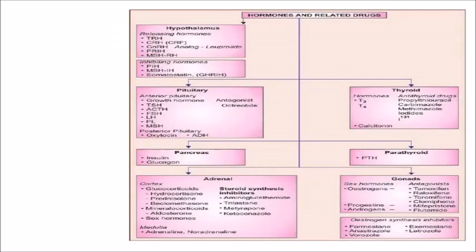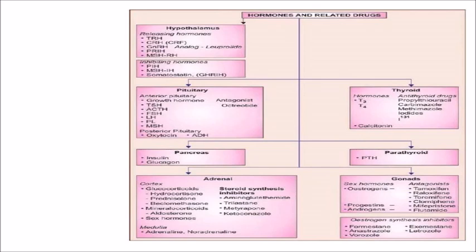Now we know about hypothalamus, anterior pituitary and posterior pituitary. Then we have the thyroid gland, which produces the hormones T3, T4 and calcitonin. Pancreas produces two primary hormones, insulin and glucagon. Insulin, which suppresses the glucose, and glucagon, which increases the blood glucose. Parathyroid gland produces parathyroid hormone, obviously. Then you have the gonads, the testis and the ovary, which produces the sex hormones. There is estrogen, there is progesterone and there is androgen. These are the hormones produced by the gonads.